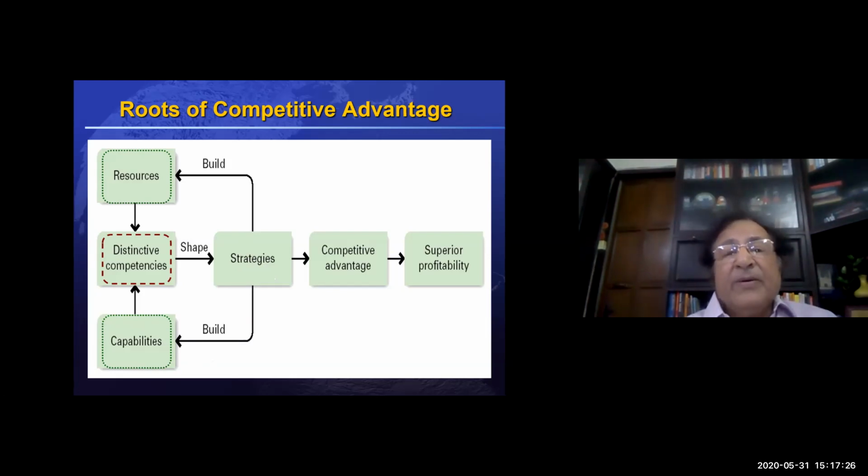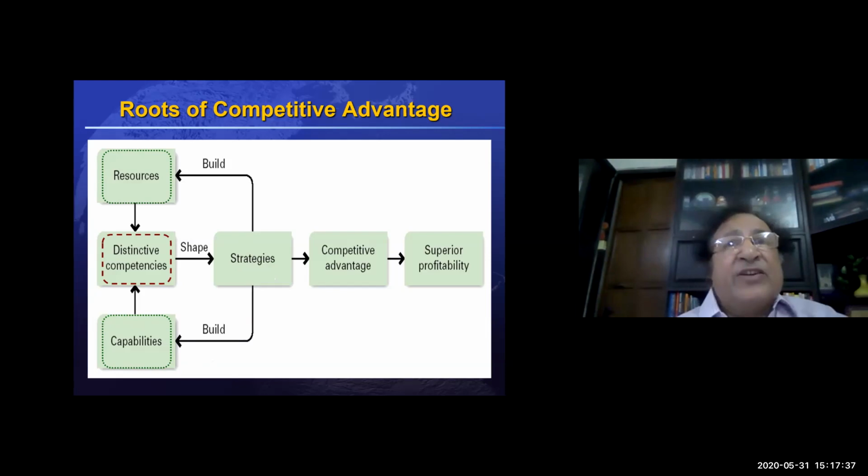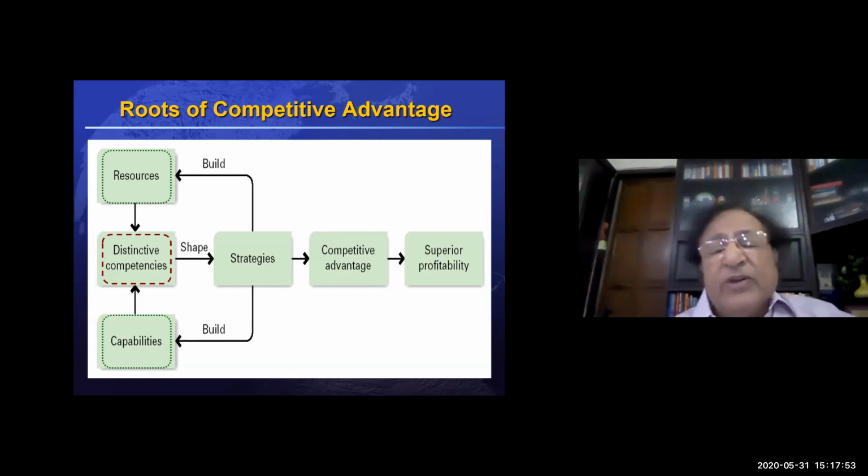In fact, sir, I would like to know first whether a competency comes into the picture, or a strategy comes into the picture. That is what I'm not yet clear on. No, no. Based on the competencies, you develop strategies. So you have the organization which has certain capabilities, and you start finding out what is it that we can do much better. And based on those distinct competencies, we shape our strategy. Okay. Shape. That's it. Okay, fine, sir. Thank you. Any other questions?